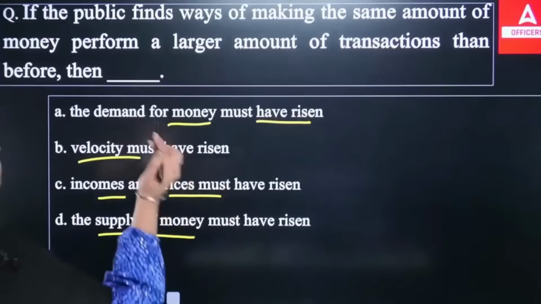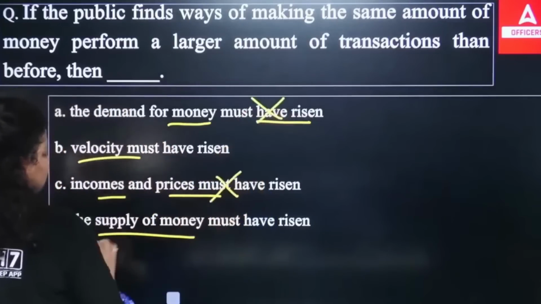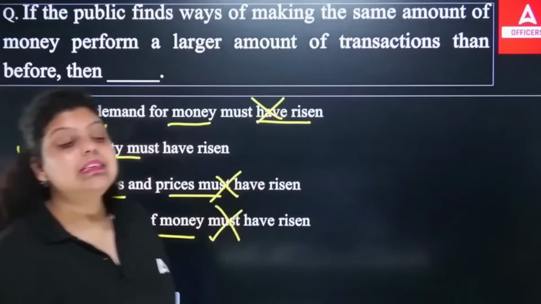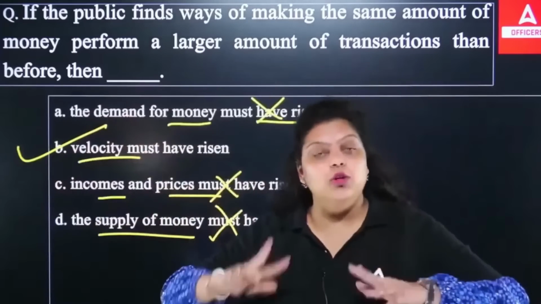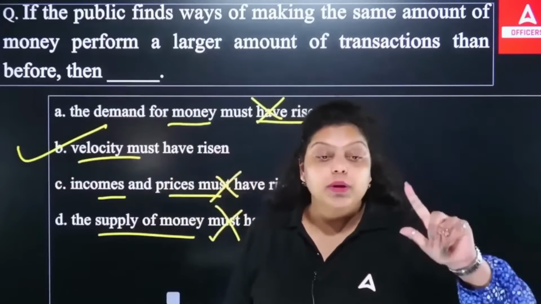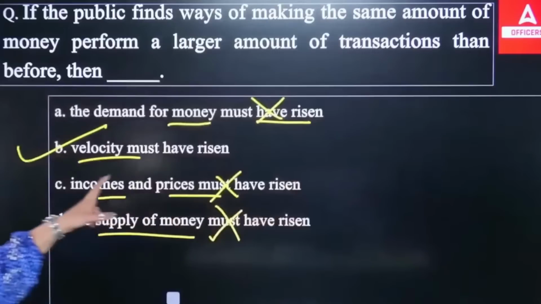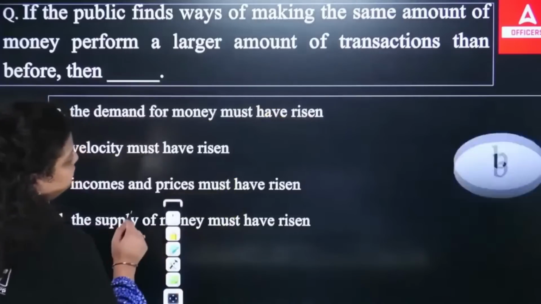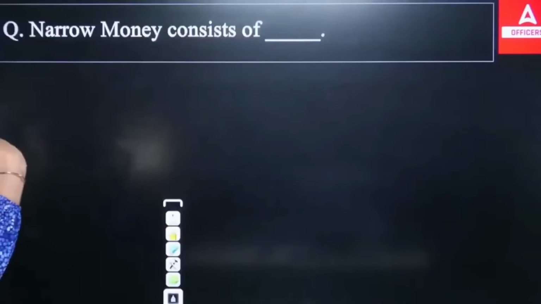So it's very obvious the demand for money have not risen. The income and prices must have not risen. The supply of money must not have risen. The velocity of money have been risen. It means that the purchasing power of money increased. That's why in the 200 rupee you are able to purchase 4 products. So when the value of the currency increases, the velocity must have risen of the money. So right answer will be your B option. Right is B option. Okay, because you are paying the same amount of money, but it is performing a greater